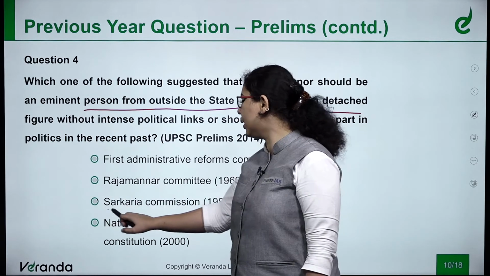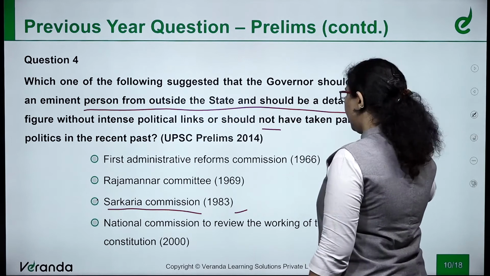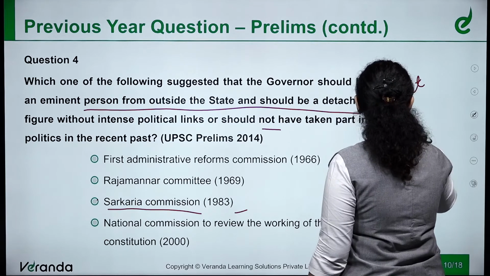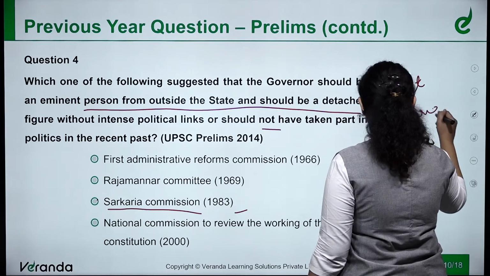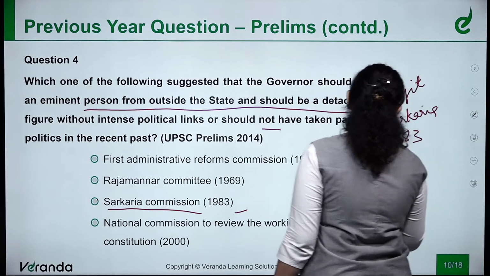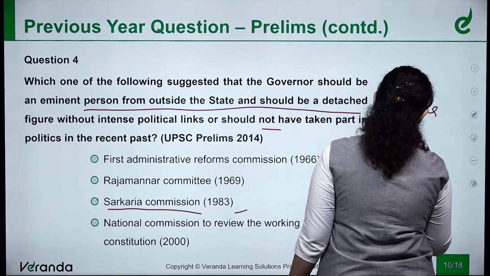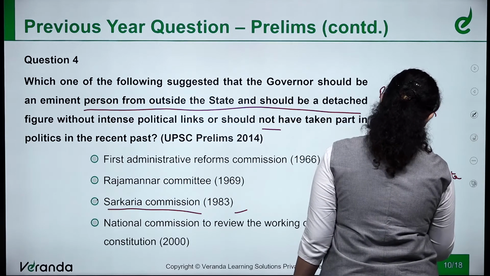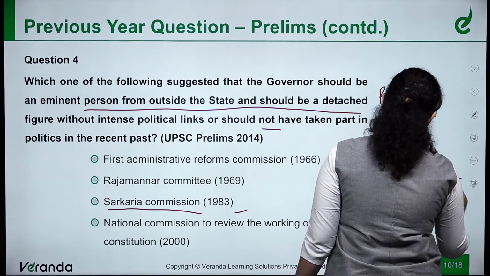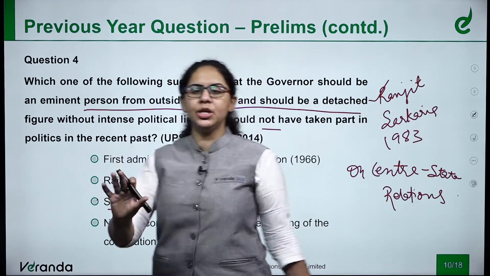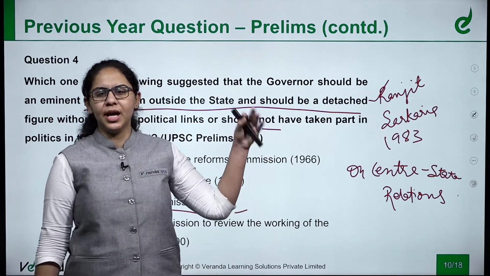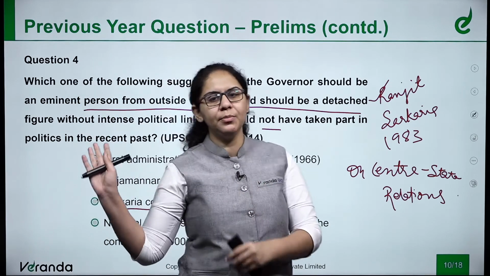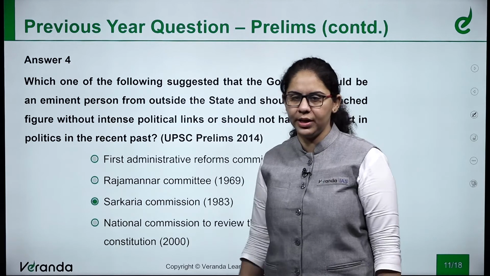So basically, it was Sarkaria Commission under retired judge Ranjit Sarkaria, formulated in 1983 on the matters of center-state relations. Since governor is appointed by central government in the states, it has given a lot of recommendations on the working, appointment and management of the post of governor of a state. So basically it was given by Sarkaria Commission. Sarkaria Commission is very, very, very important topic.